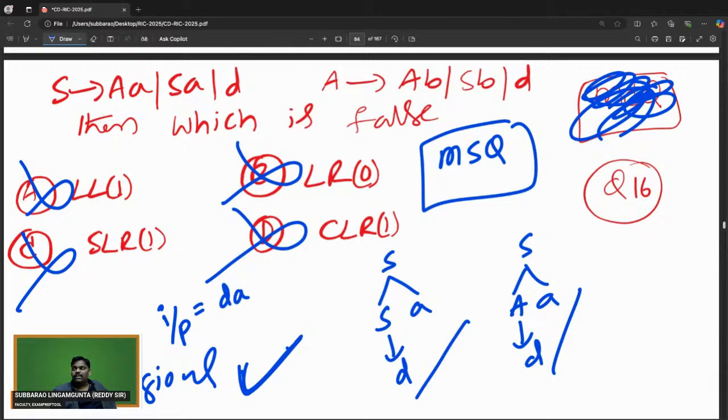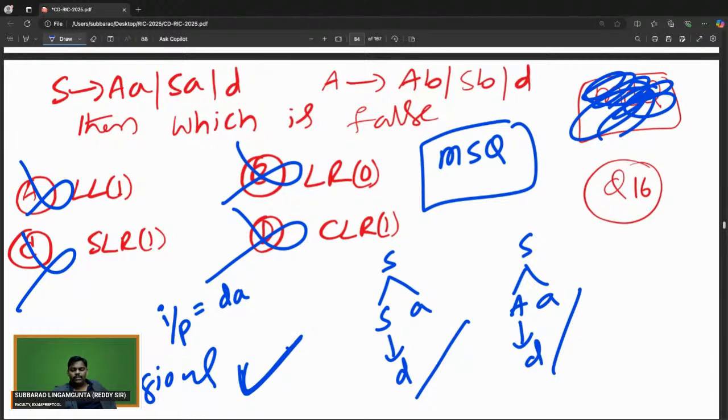In the examination, they will play a game. Which one of the following is not true? Which one of the following is not false? Because in the examination we have some tension, we may see "not true" and take "true", or see "not false" and take "false". So please be careful. Don't make this mistake. Please don't make small mistakes.